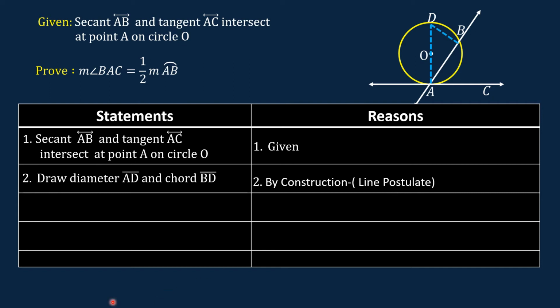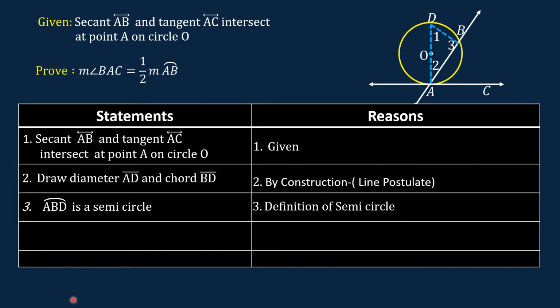Let us name this angle 1, this angle 2, and the third one angle 3. Next statement, arc ABD. This arc ABD is a semicircle.